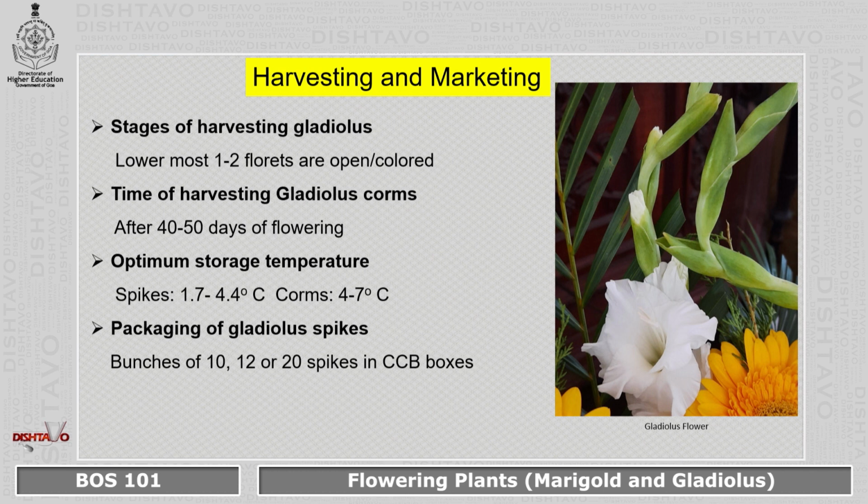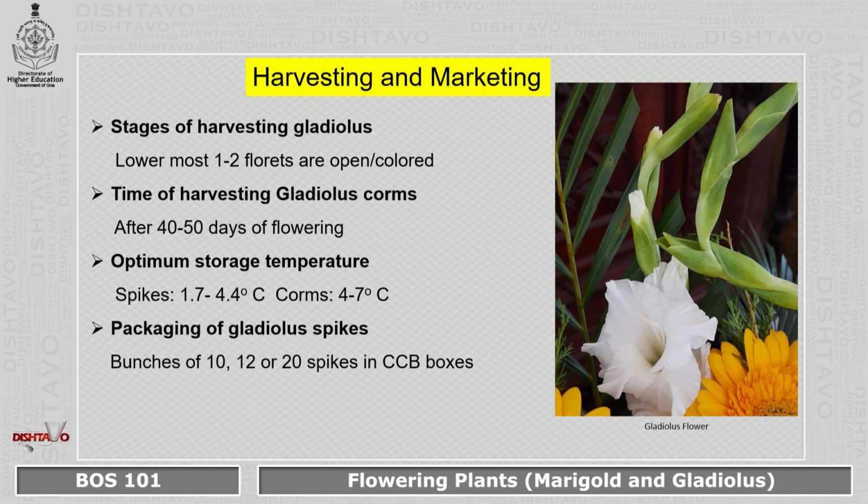Now these need to be stored. The optimum storage temperature is different for the spikes and for the corms. For the spikes, it is 1.7 to 4.4 degrees Celsius. And for the corms, it is 4 to 7 degrees Celsius. So they have to be stored in a cool, colder climate.